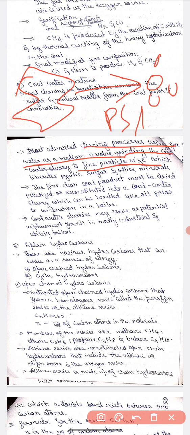The fine clean coal product must be dried, pelletized, or reconstituted into a coal water slurry, which can be handled like oil prior to combustion in a boiler. So coal water slurries may serve as a potential replacement for oil in many industry and utility boilers.